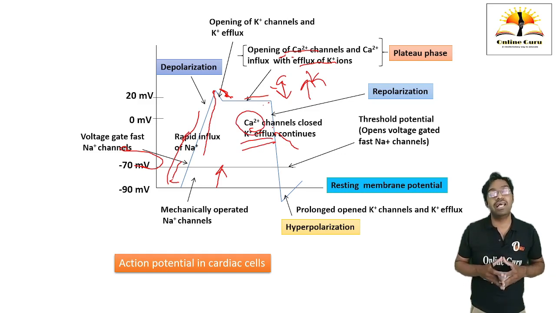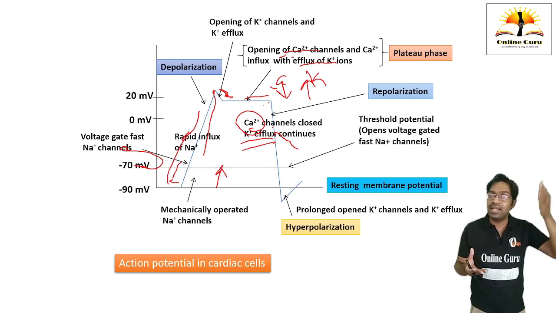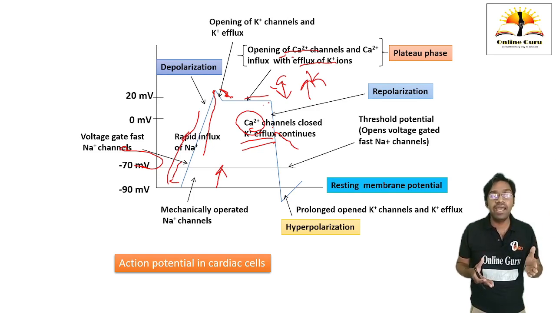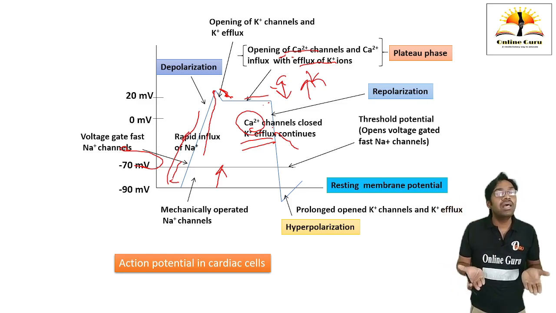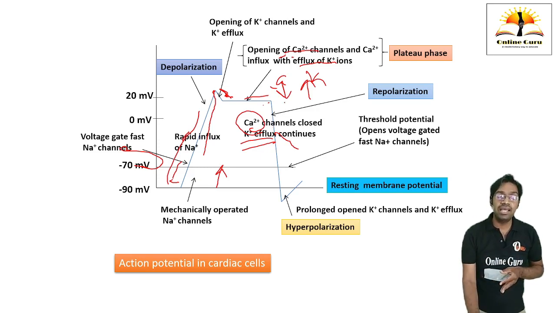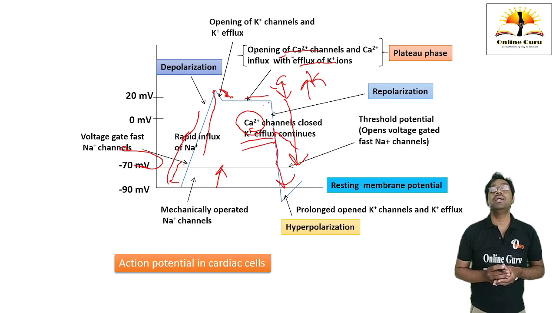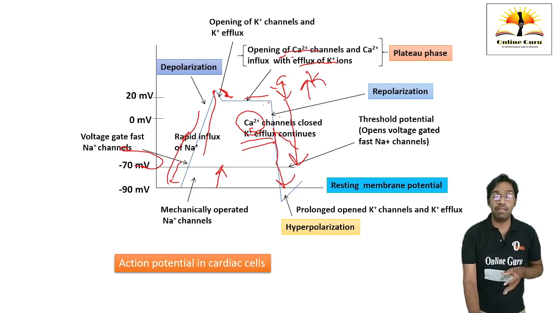But the calcium channel has been closed. Then what will happen? The potassium channel is open, but the calcium channels have been closed, so calcium will not come inside the cell. But outside the cell, potassium is going, so what will happen? It will increase the negative polarity inside the cytosol. Ultimately what will happen, there is a decrease in the membrane potential and it will achieve the resting membrane potential due to constant influx of potassium ions. Okay, this is what is called as resting membrane potential.